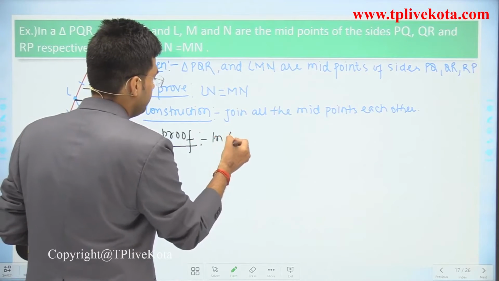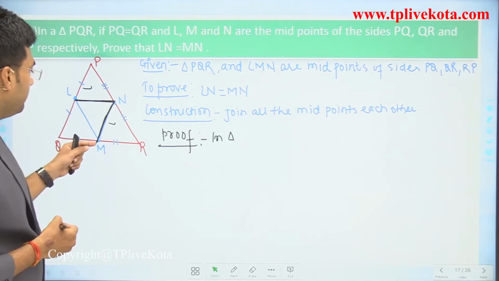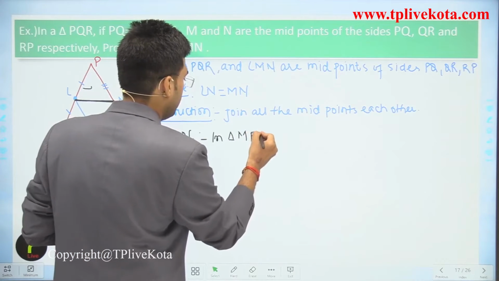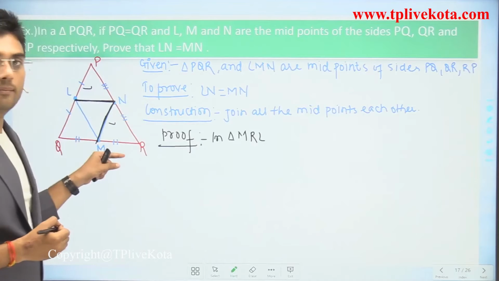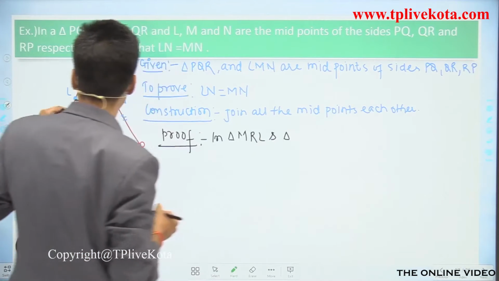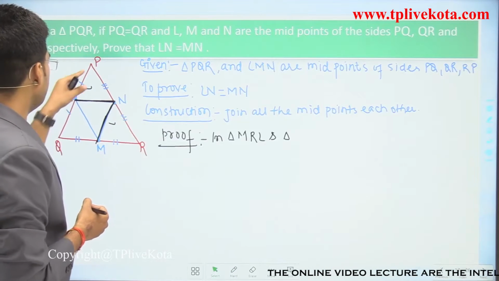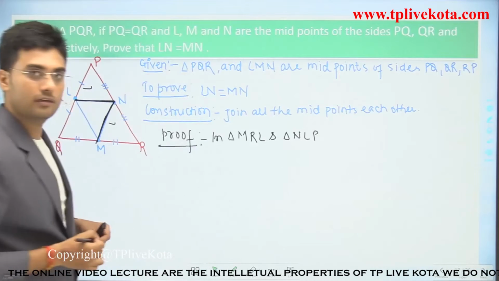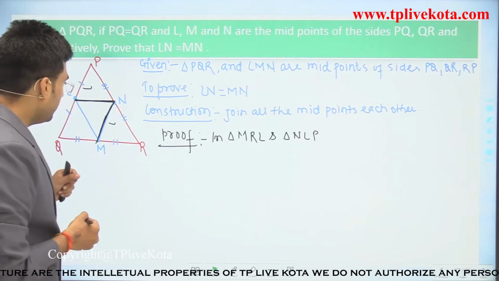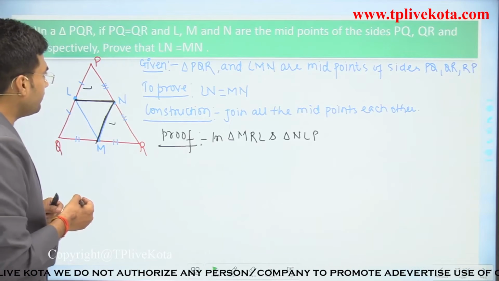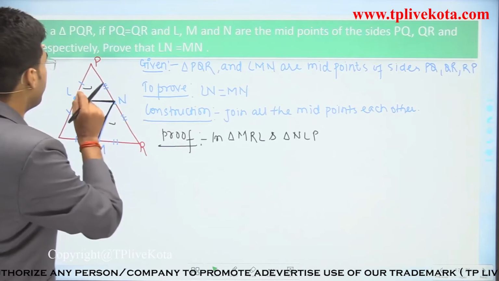In triangle MRL and triangle NLP. Clear?